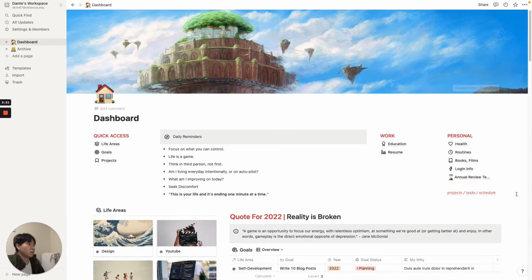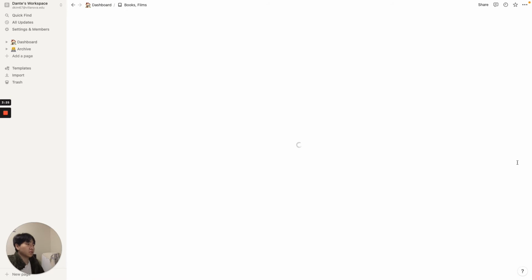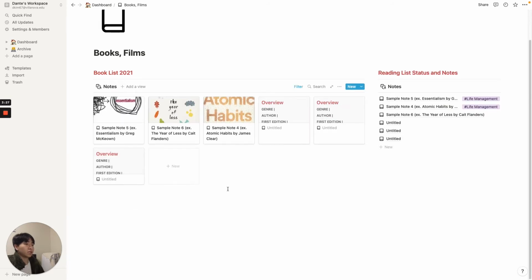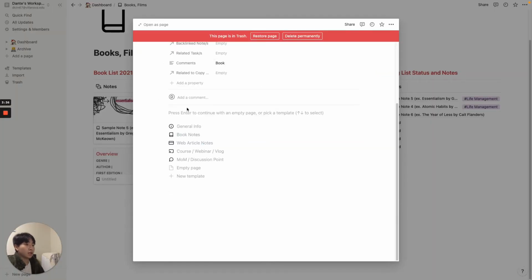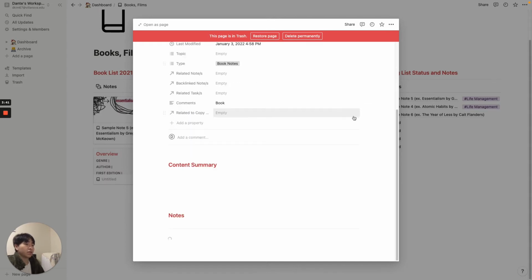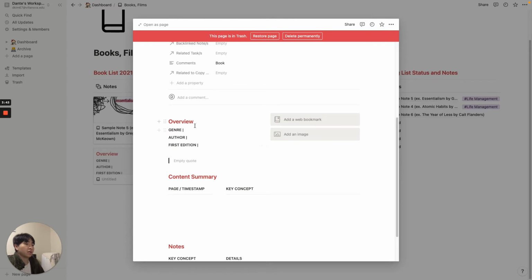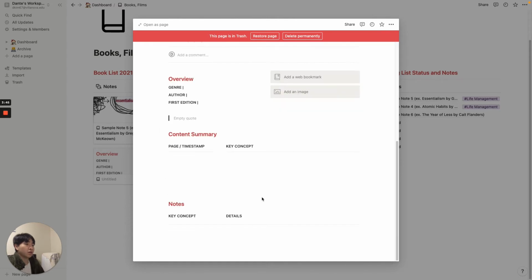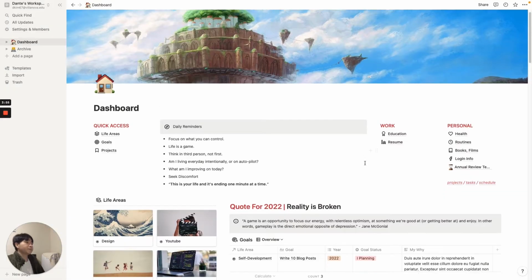And so on the personal side of this page, I wanted to highlight this books and films page. Pretty much every time you're reading a book or you want to take notes or keep track of what you're reading, pretty much just click this new page and then click book notes, and it'll generate a template for you where you can add the author, the genre, the image, and any notes that you want to take.